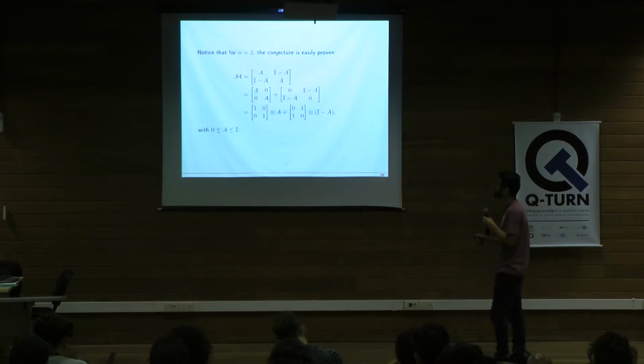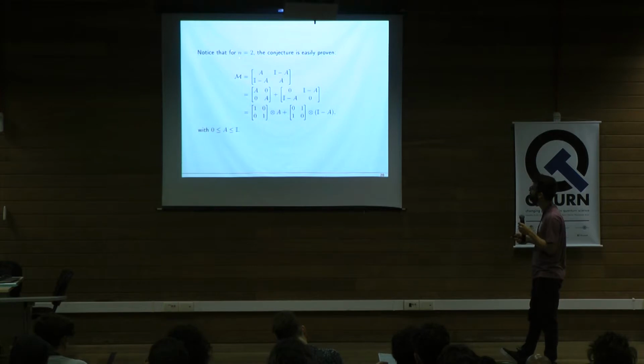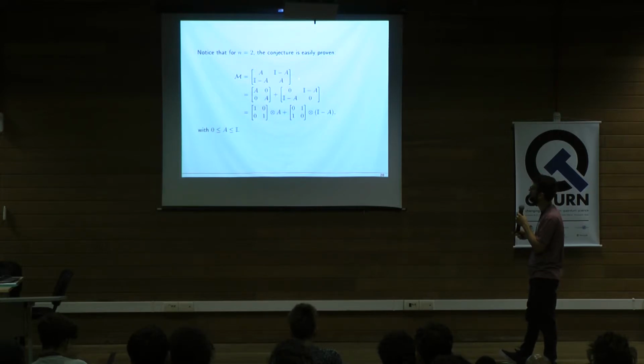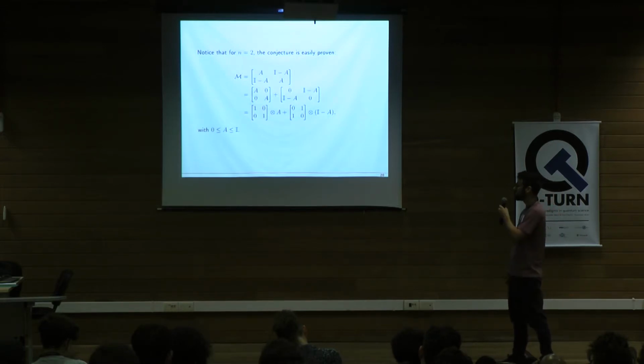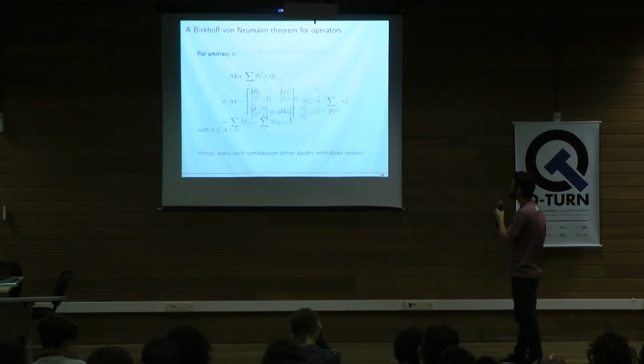So it's simple to see that for n equals 2, if the tensor has size 2, this conjecture is very easy to prove. Because now if we have only 2 by 2 tensors, we can define all of it via only one operator A, and the double normalization will take care of the rest. And we can always write this as something like this. So here we can see clearly the two-dimensional permutations, right? And accompanying them as coefficients, in some sense, are A and identity minus A, which form a POVM. Okay? So maybe it's not that crazy to have this conjecture.